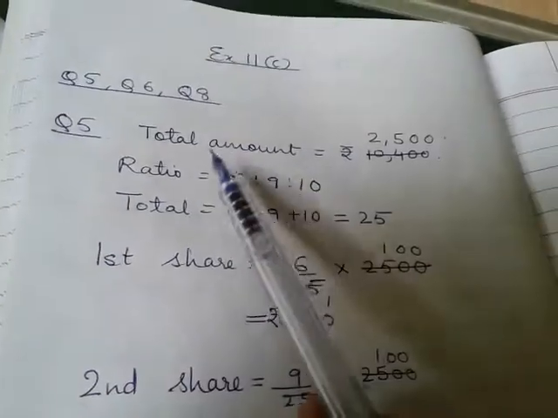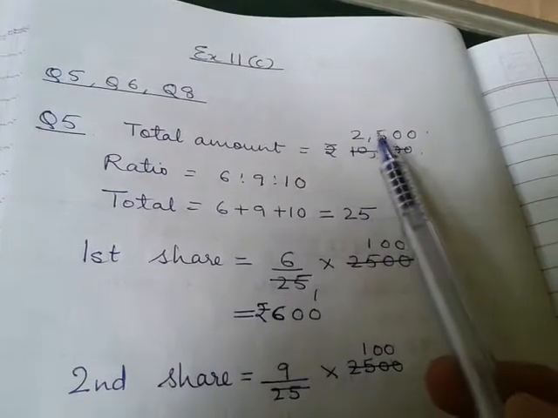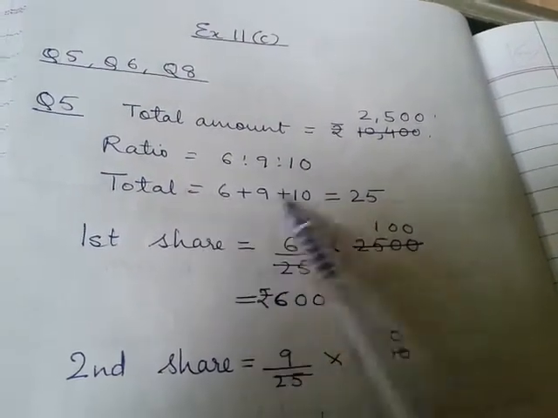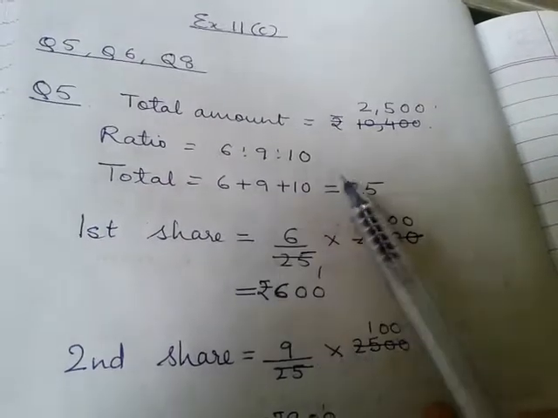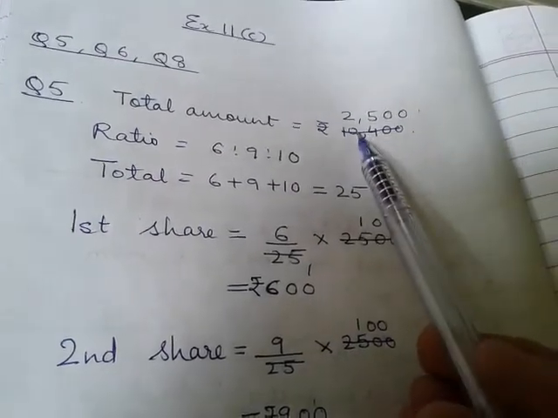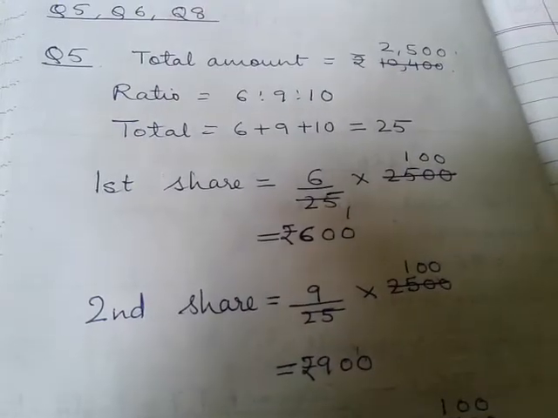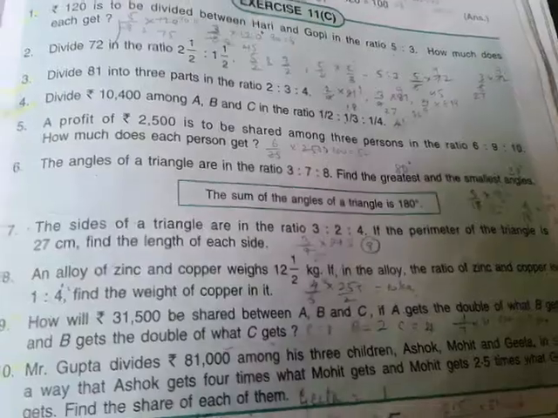So this I was saying, total amount, ratio 6 is to 9 is to 10. Total first you have to find out. First share means 6 out of 25 multiplied by 10, 2500. So this way we are dealing with such questions.